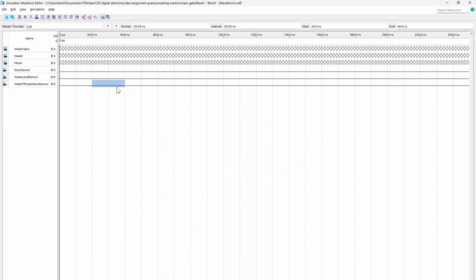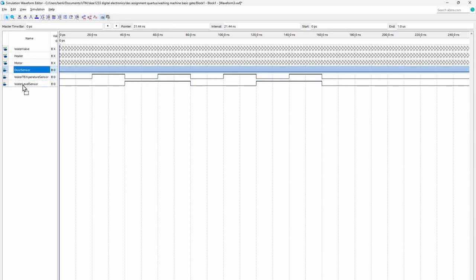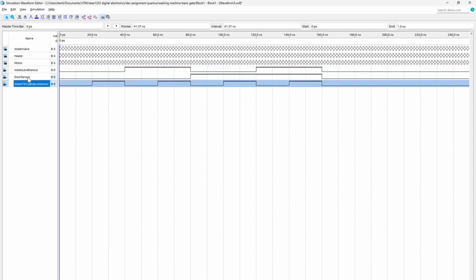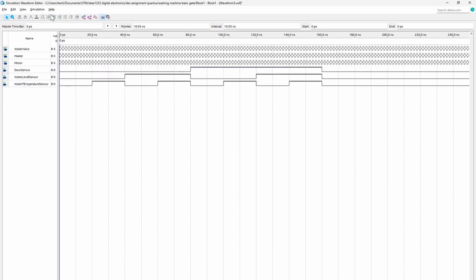Water temperature sensor will have 20 to 40 nanoseconds, 60 to 80 nanoseconds, as well as 100 to 120 and 140 to 160 nanoseconds high, while the water level sensor will have 40 to 80 as well as 120 to 160 nanoseconds high. The door sensor will have 80 to 160 nanoseconds high.